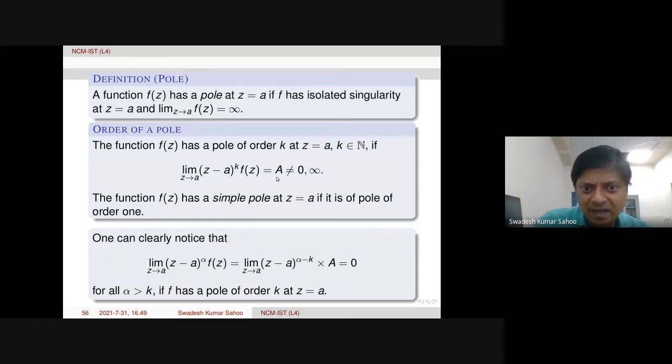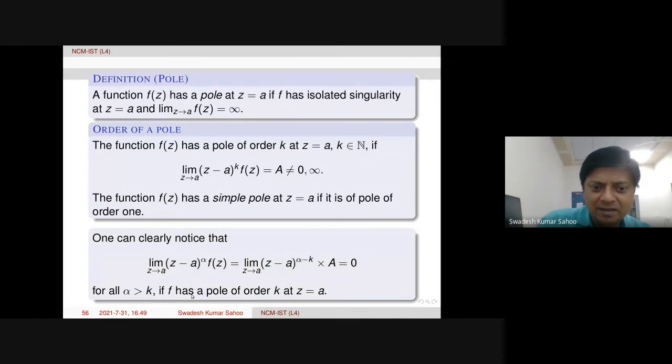Then if we multiply, (z minus a) to the power alpha minus k will come. So this will actually be 0. How is this 0? If alpha is bigger than k, then only this factor will be 0, because A is non-zero. A is not equal to 0. So this product will be 0, because this quantity is becoming 0 and A is non-zero. So this is the way it is.